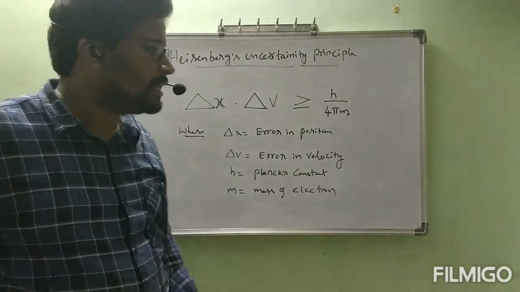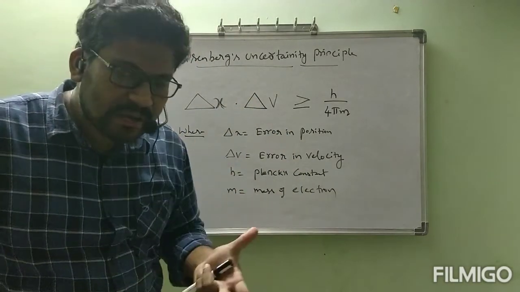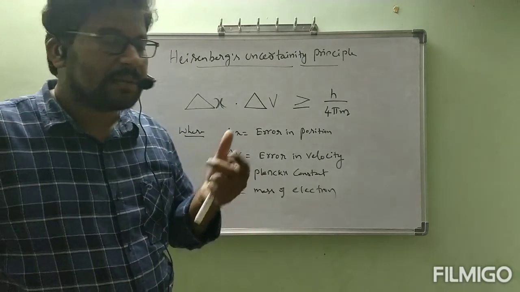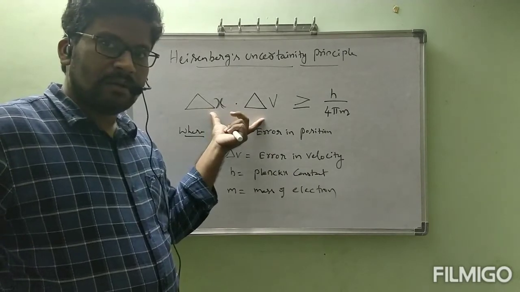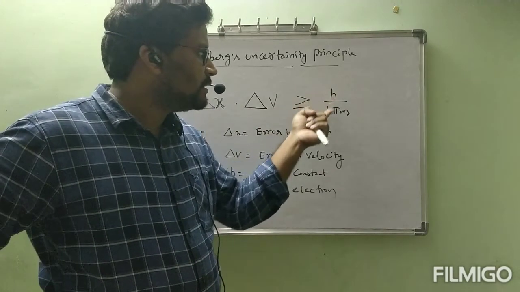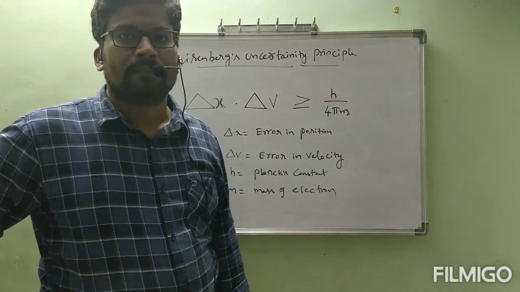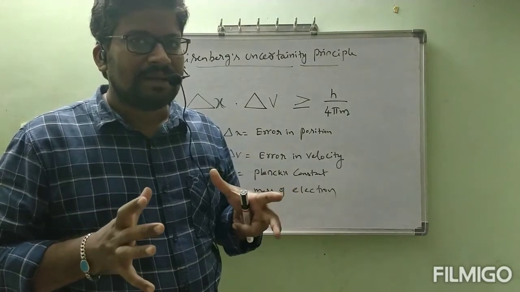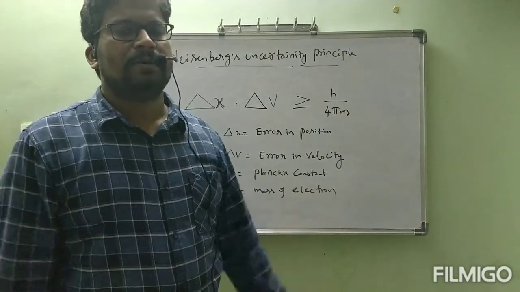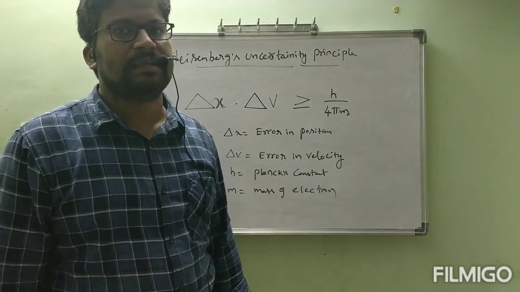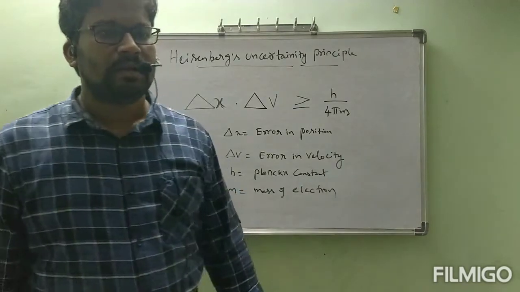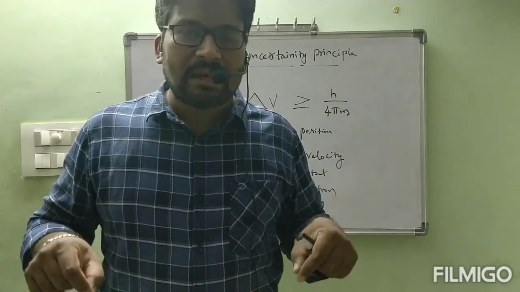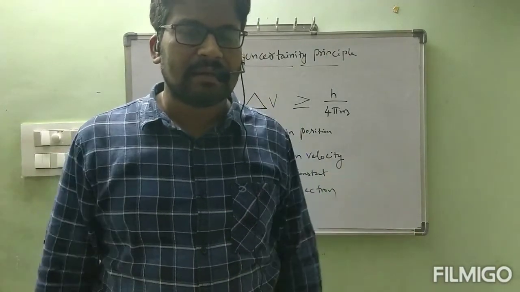Okay, then what is the meaning here? At a time, if you are going to find the position and velocity, we are going to get both errors. That both errors, if you multiply, at least this much value you will get, h by 4 pi m or greater than h by 4 pi m. That much error we will get. That means at a time we are not able to find the position and velocity of the electron accurately. With some error only we are going to find. Suppose we want to find the length of one object without a scale, definitely we will get error.